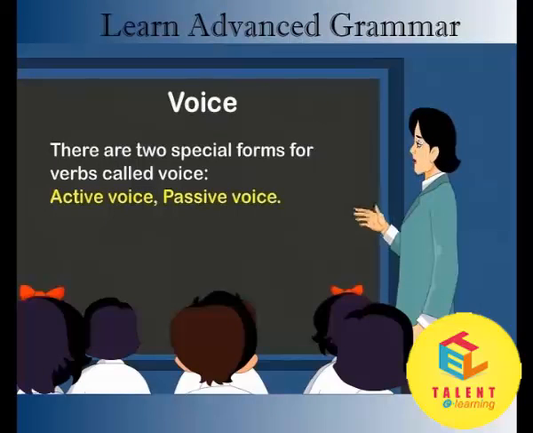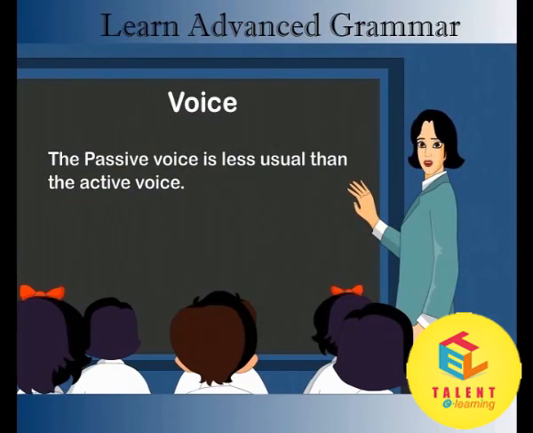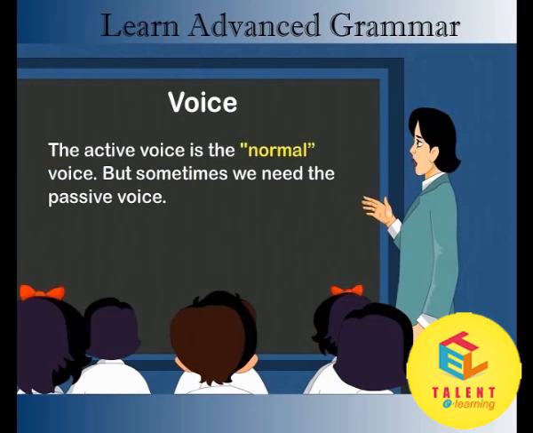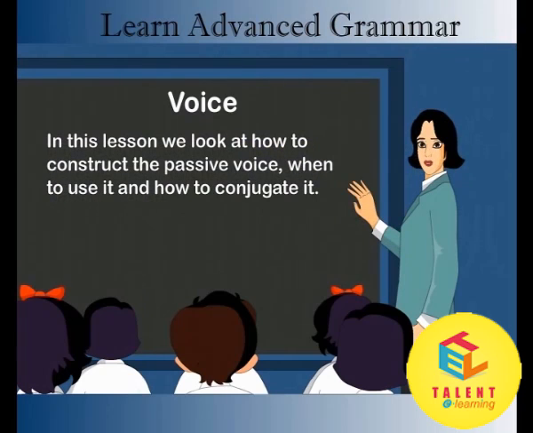Voice. There are 2 special forms for verbs called voice: active voice and passive voice. The passive voice is less usual than the active voice. The active voice is the normal voice, but sometimes we need the passive voice. In this lesson, we look at how to construct the passive voice, when to use it, and how to conjugate it.